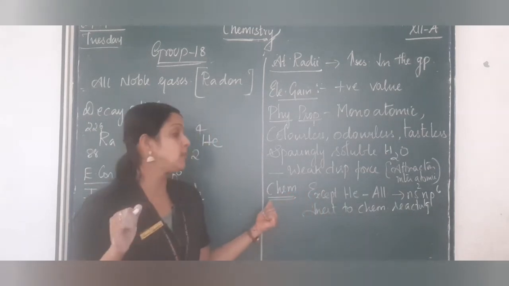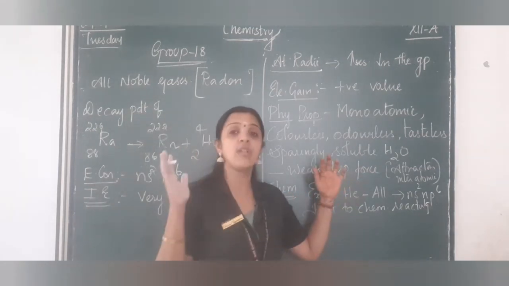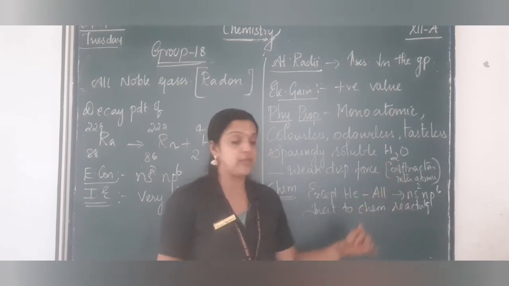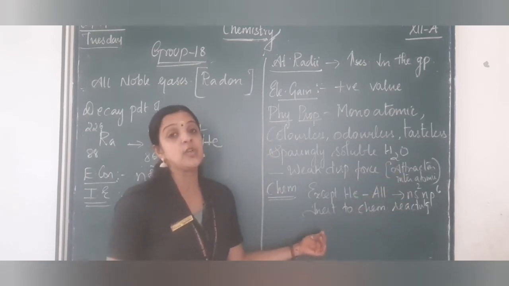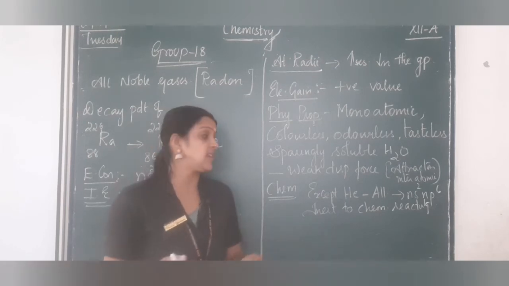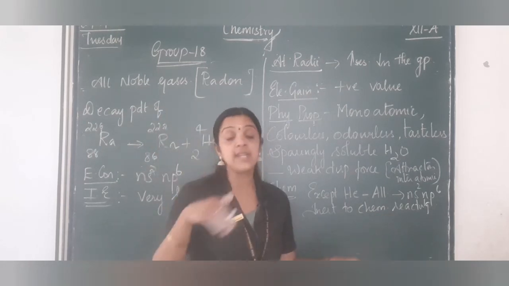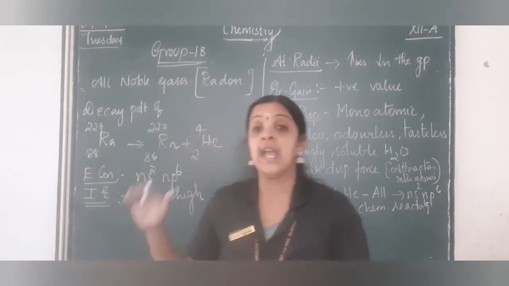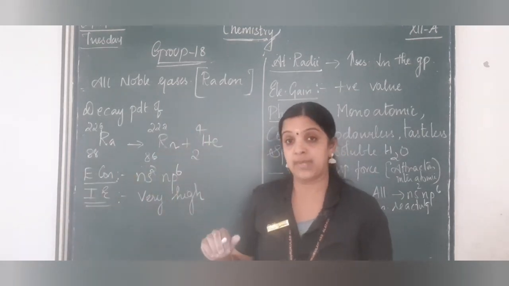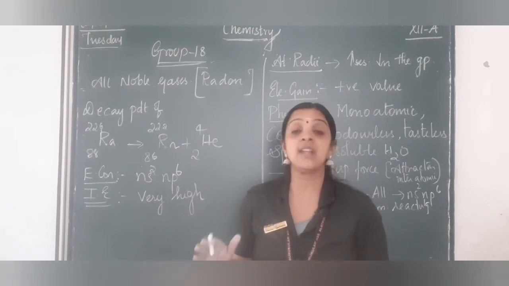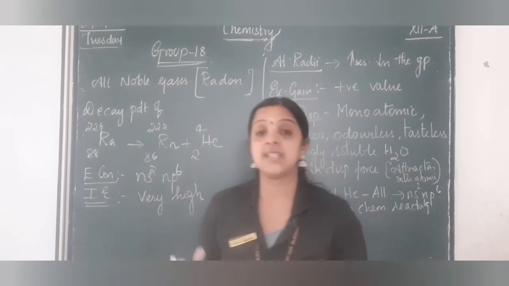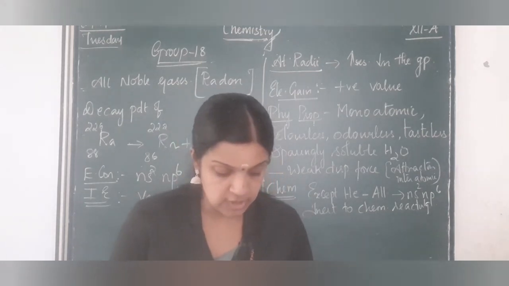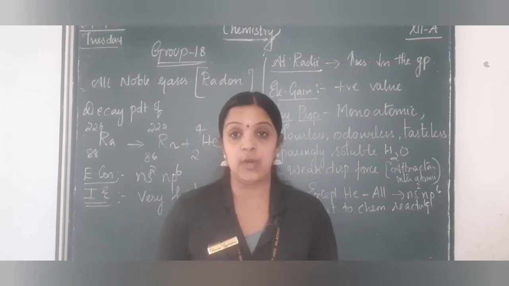And if you see the chemical properties, except helium, all the other noble gases have ns2 np6 configuration, and they are very inert to chemical reactions because they have a completely filled configuration and a very high ionization energy and also electron gain enthalpy. So because of this, they are chemically inert, or I can say they do not take part in chemical reactions. We have some reactions which we will be discussing now.